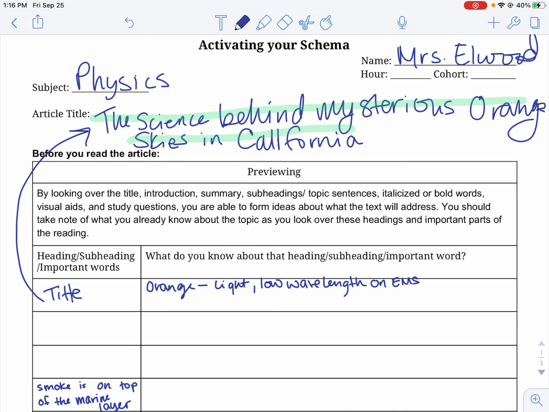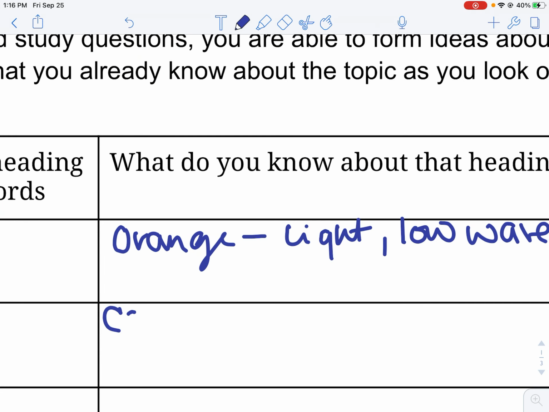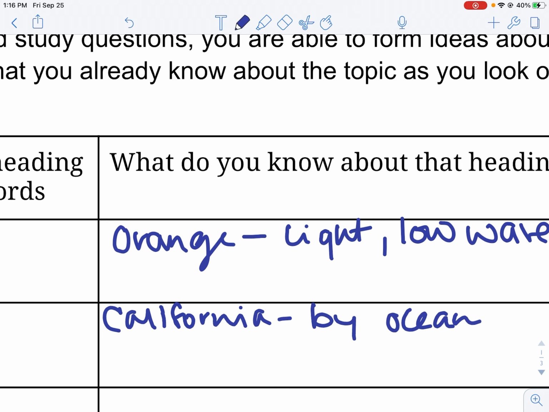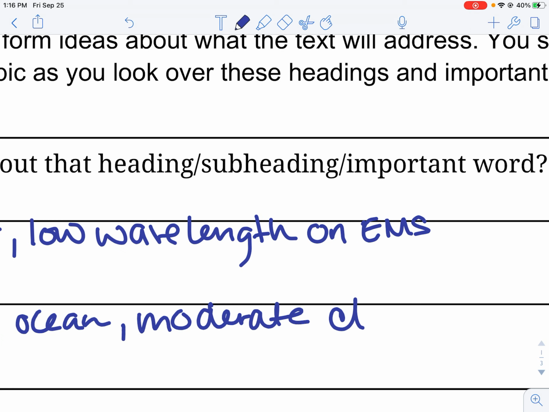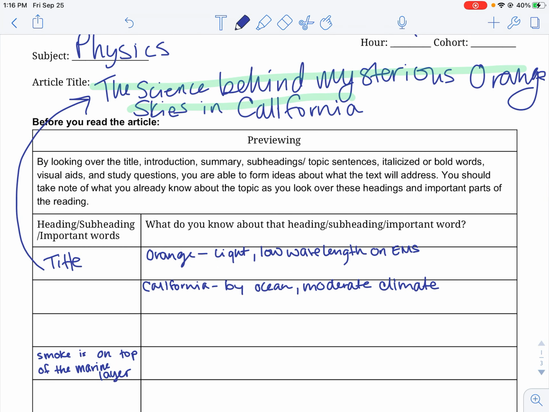When I think of California, I am thinking of the fact that we're by the ocean. It's usually got a very moderate climate, so I wonder if weather has anything to do with this. So I'm just bringing up different things that I already know about these.